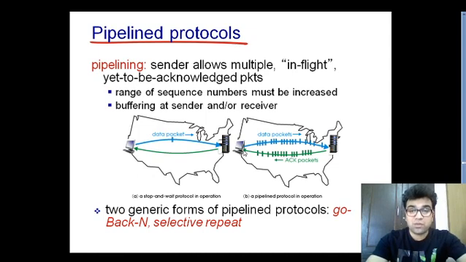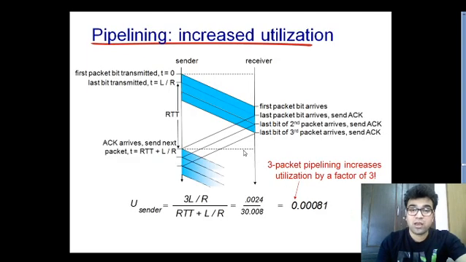Meanwhile, if the sender receives the acknowledgement of some packets, again it can send packets. So that is how our pipeline concept works. You can see in this slide that the utilization of a pipeline protocol is increased. If you use a pipeline protocol, channel utilization is increased.